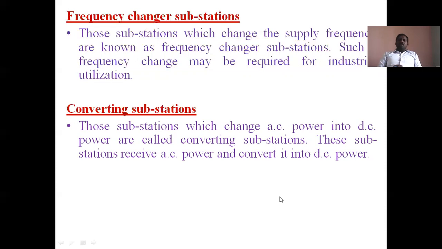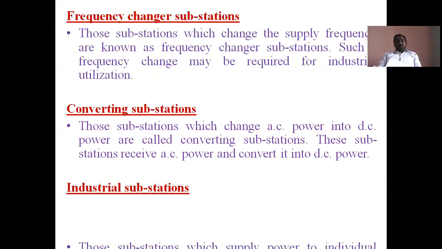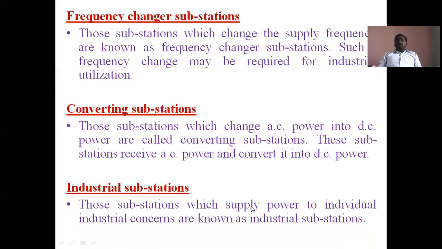And some industries operate on DC motors. Those industries also require DC power supply. The next one is the industrial substation. An industrial substation means a separate substation located at the industry site. Those substations which supply power to individual industrial concerns are known as industrial substations.